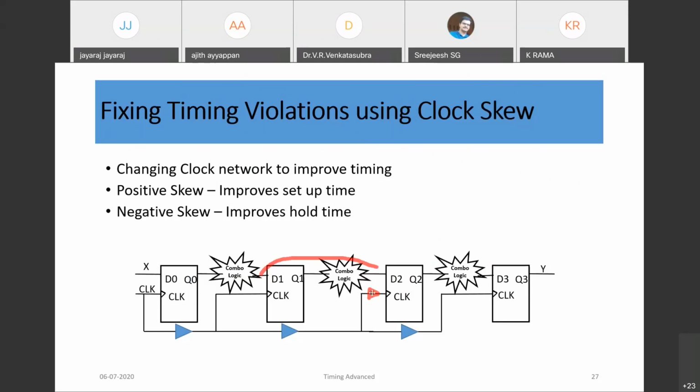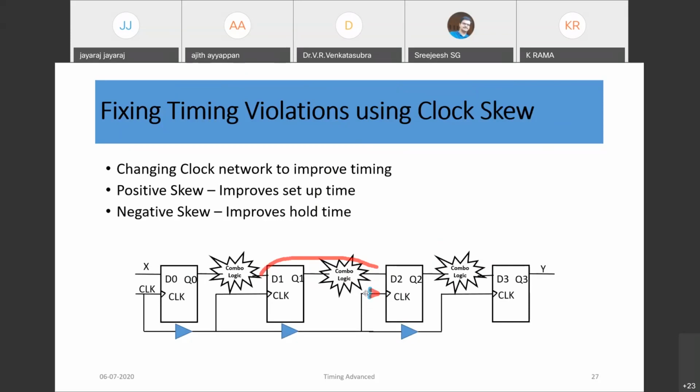then the delay of this path would be more as compared to this clock. So this clock would be delayed with respect to this clock, so that we get a positive skew and an improvement in setup, provided it should not violate the hold.